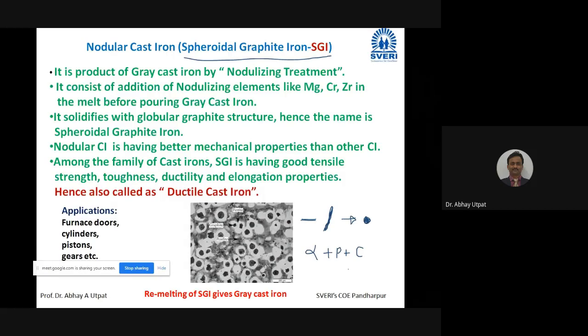Now there are three names I told: ductile cast iron, nodular cast iron, and SG iron. Spheroidal graphite iron, nodular cast iron, and ductile cast iron, all three are same.